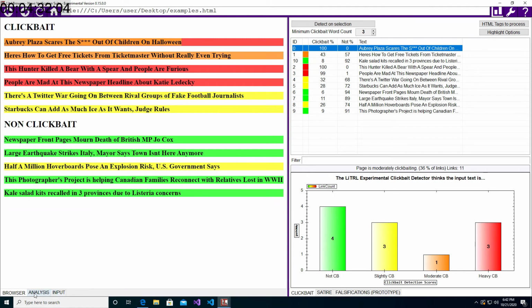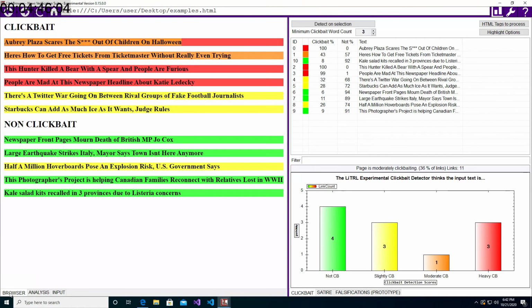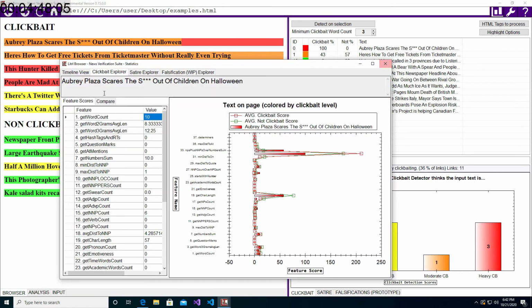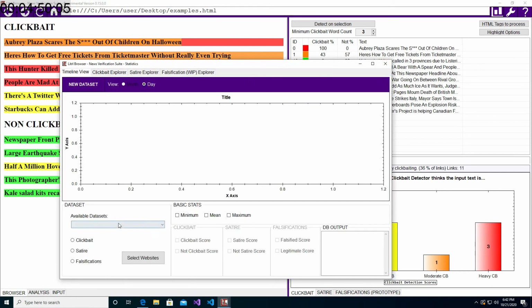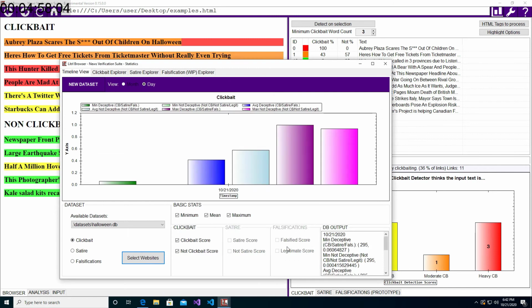We will go over to the analysis, and I already made a data set, Halloween, and I'm going to save the results to the data set. It said 11 clickbait results saved, and I can go to our stats panel, click on timeline view, then click on clickbait and get some stats, and I'll set it to my desktop site.